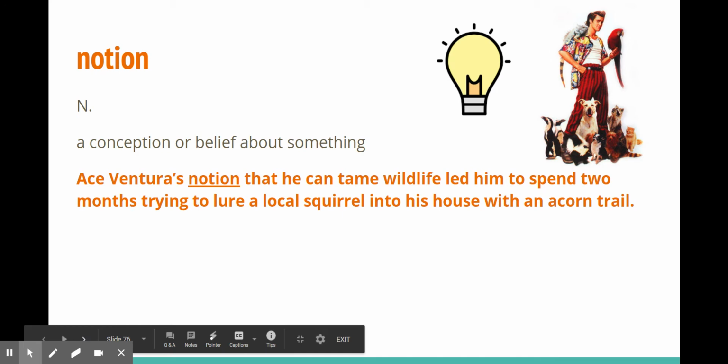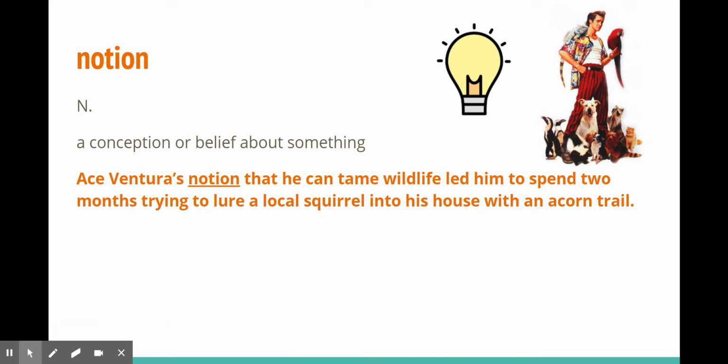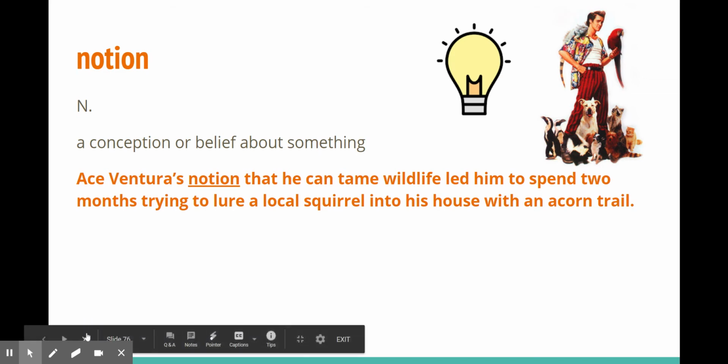Notion is a noun, person, place, or thing that means a conception or belief about something. Ace Ventura's notion that he can tame wildlife led him to spend 2 months trying to lure a local squirrel into his house with an acorn trail. So it's if you have an idea about something. So I have a notion that school will be back to normal next year. A concept or a belief about something. I don't know if that's true, but just giving you another example.